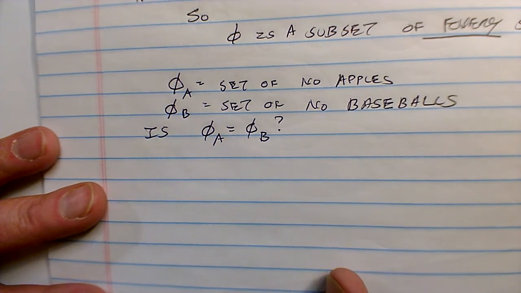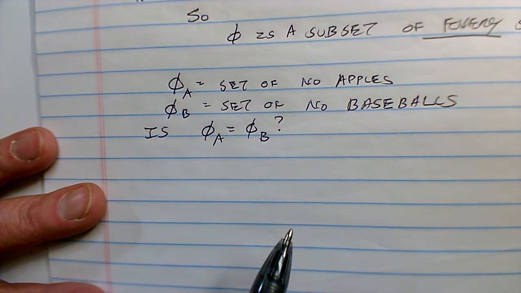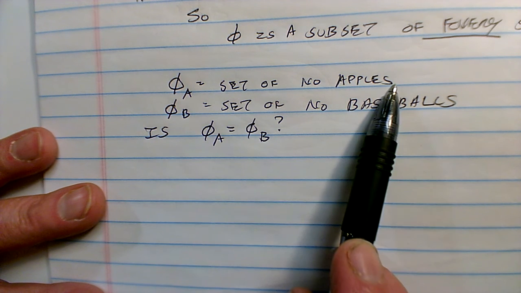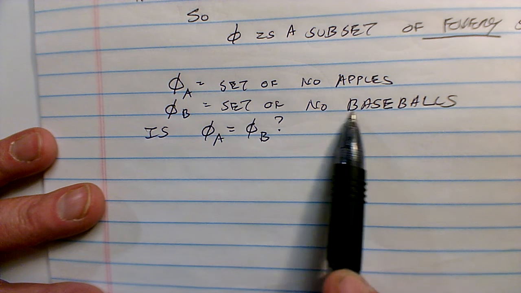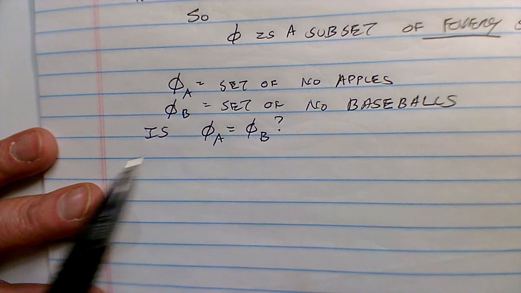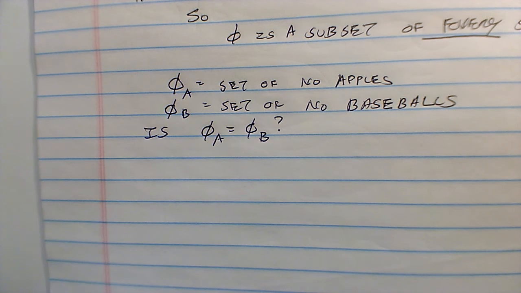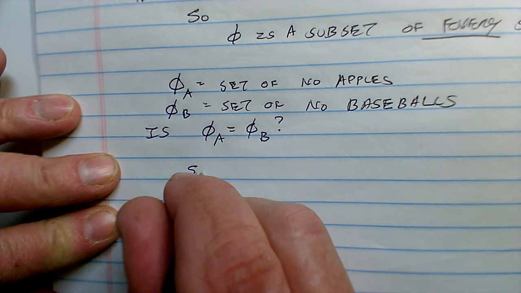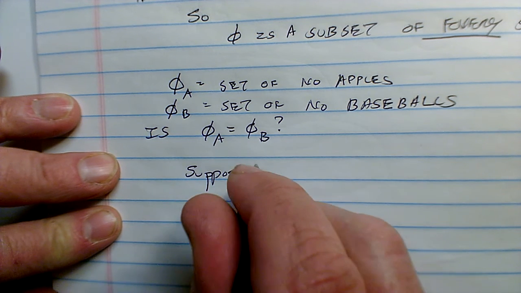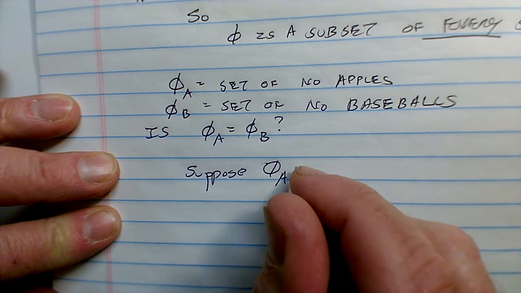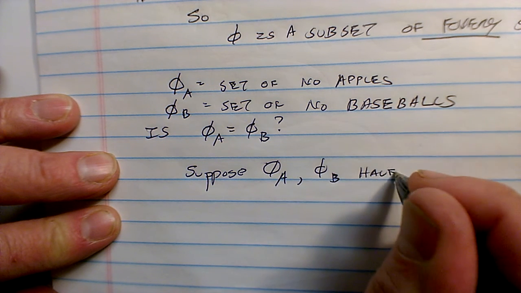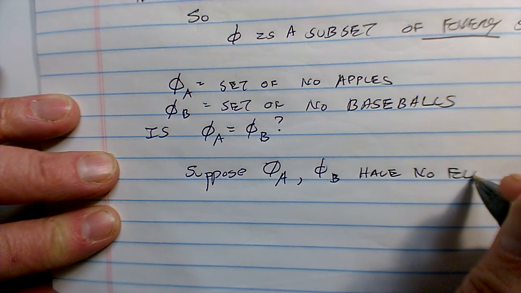Now I'd like to ask the question, is every empty set the same? Like suppose we had an empty set A, and it's the set of no apples, and an empty set B, which is the set of no baseballs. Are these two empty sets the same thing? Well, are they equal? Let's take a look at this. Let's suppose that both of these empty sets are indeed empty, which means they have no elements.